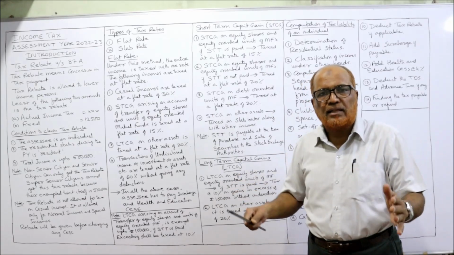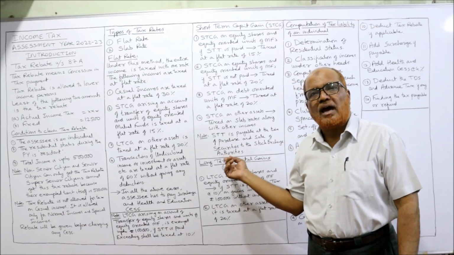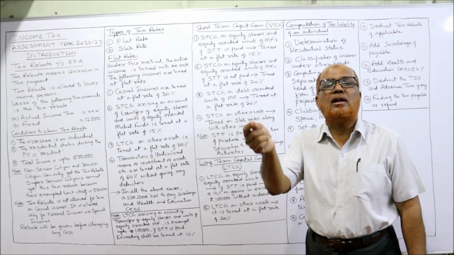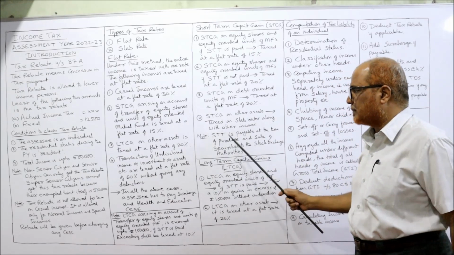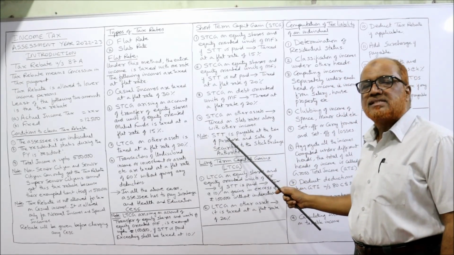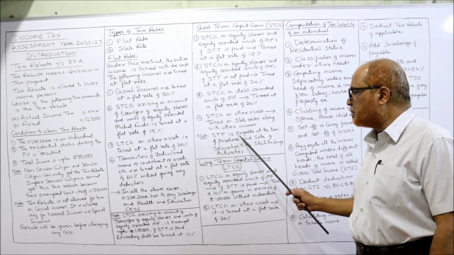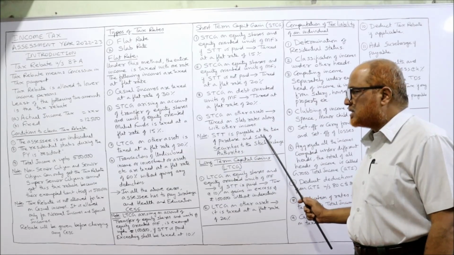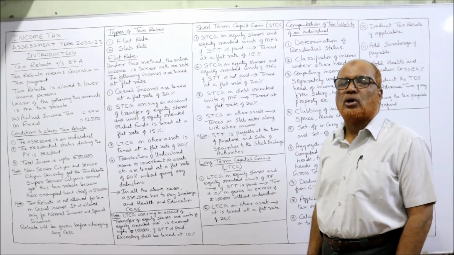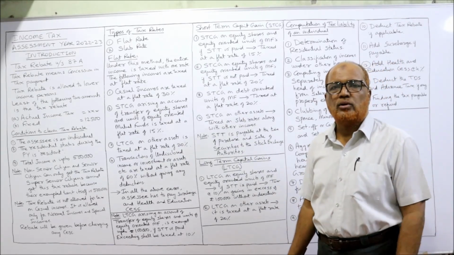Very important point. Now, STT is payable at the time of purchase and sale of security to the stock exchange authorities, as I just told you.